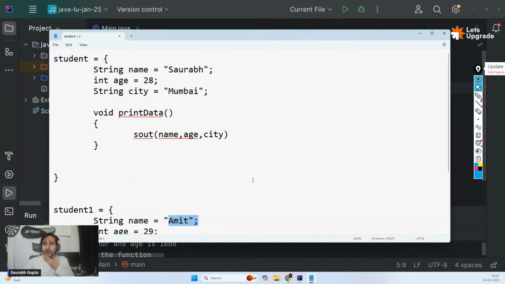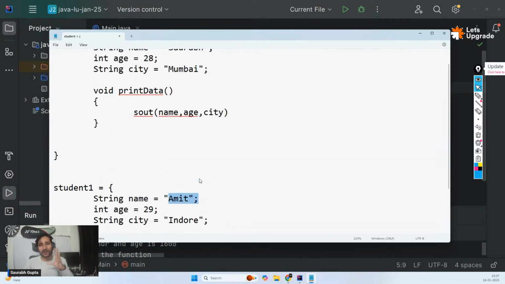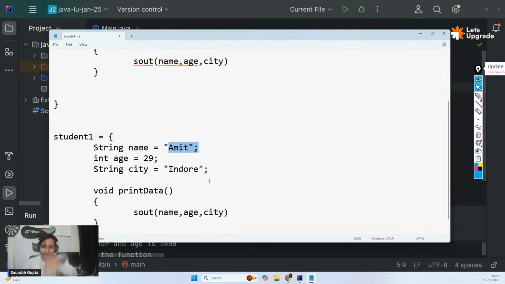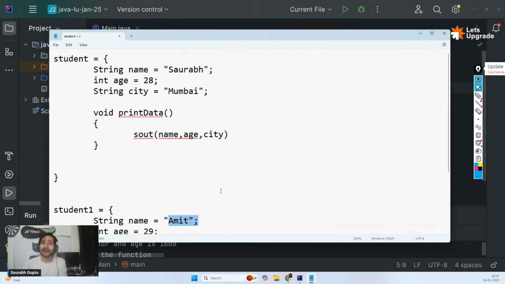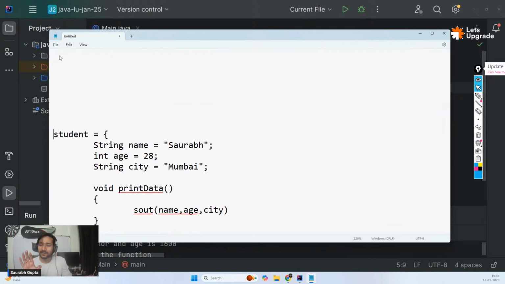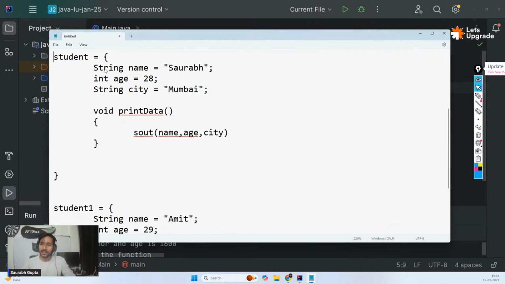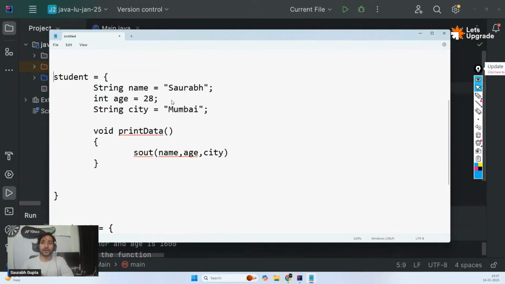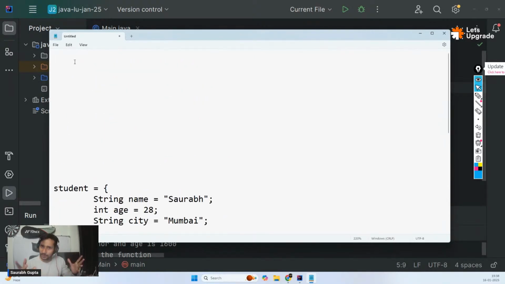So the programmers figured out how we can solve it. Because if I'm planning to create 10 objects, I still have to write this code 10 times, which is again a bad thing. How can I solve it coding wise? So they said, now we can see a pattern: everything is the same, only the data is different. So why can't we do this?